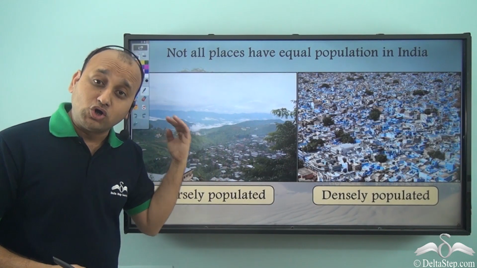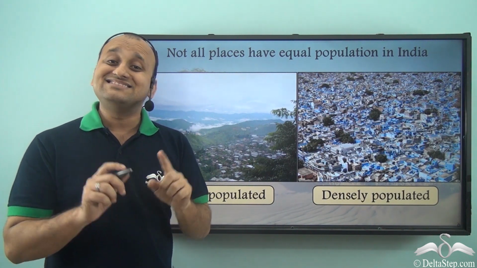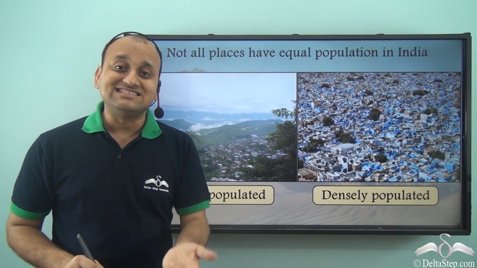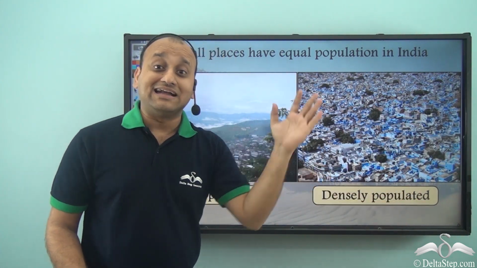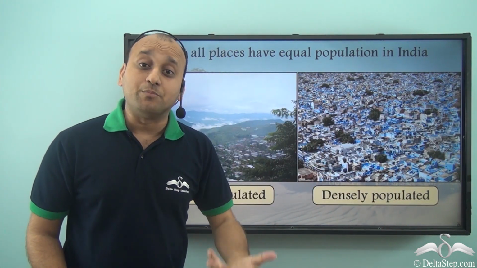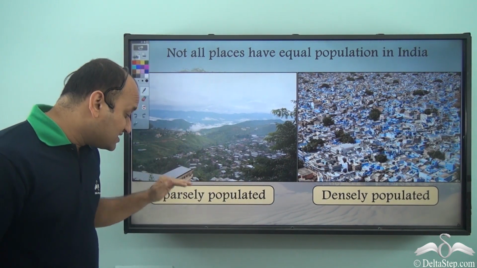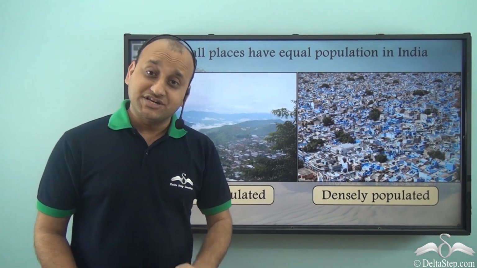While when we talk about low population density, then we mean that in the same unit area or same unit of land, fewer people live. So some places such as these are densely populated. That is, they have a high population density, while some places such as these are sparsely populated, or they have low population density.